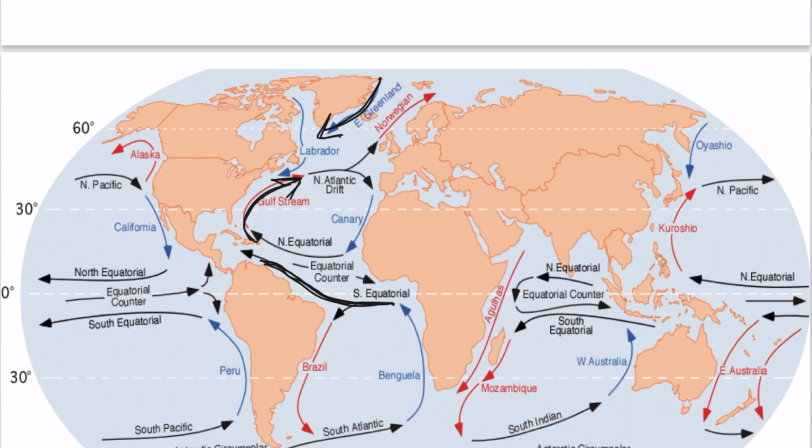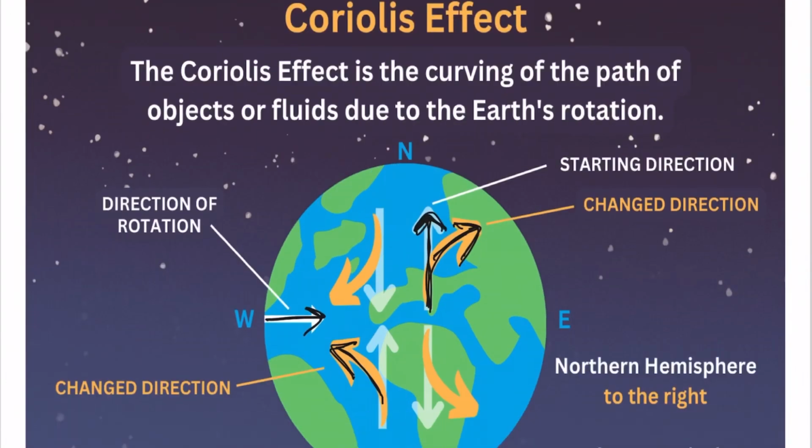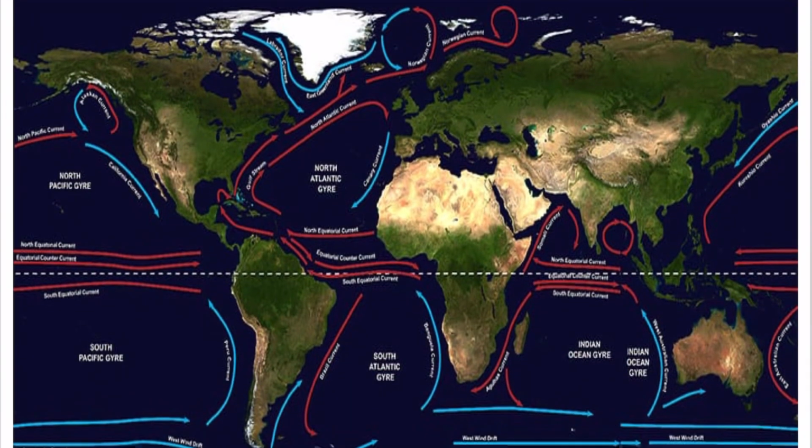So if you see the world map, the ocean currents map, the currents are also deflected and then they settle down, because as they are deflected and move towards the higher latitudes, they are getting cold. And while they are getting cold, they are settling down towards the equatorial region, completing the circle. This circle is known as a gyre. Mostly it is called gyre. So this gyre is being completed, being given its shape, because of the direction of the winds and also because of the Coriolis force. So this is how the ocean currents map looks like.